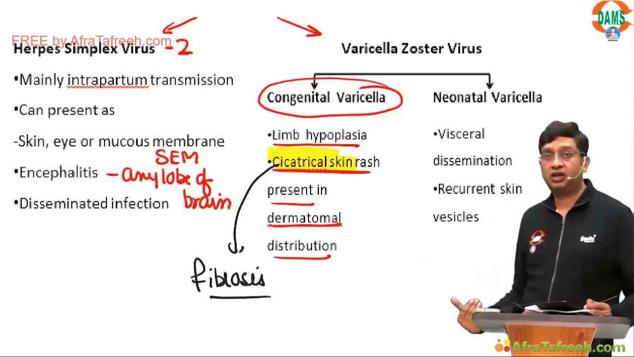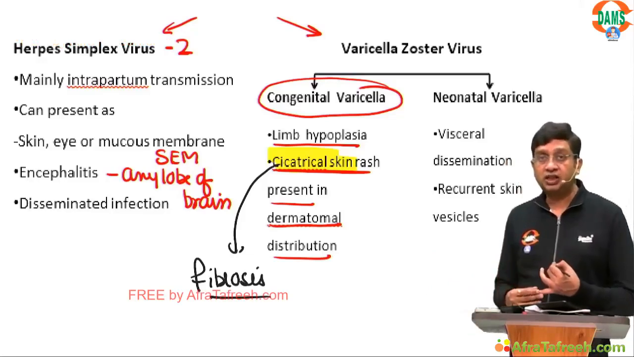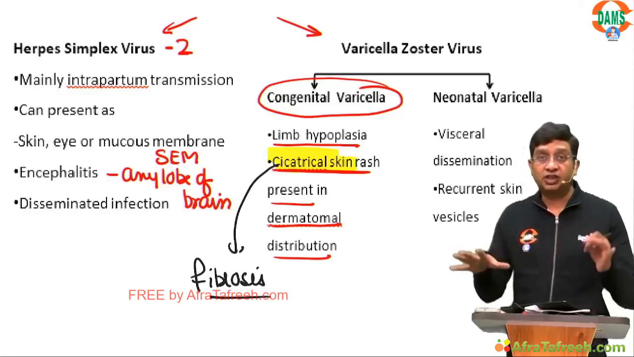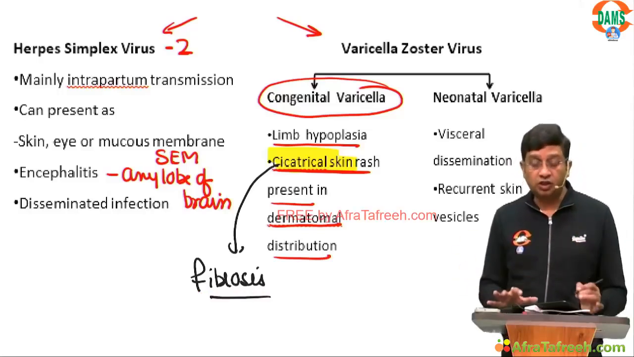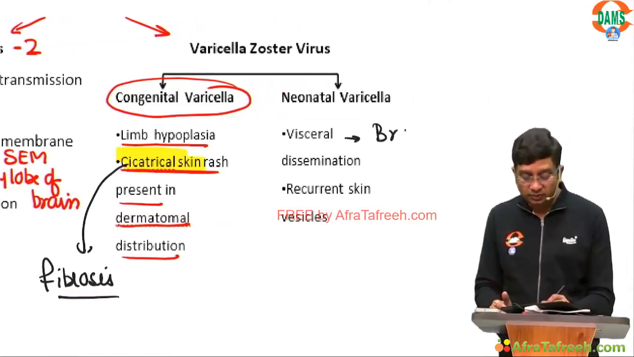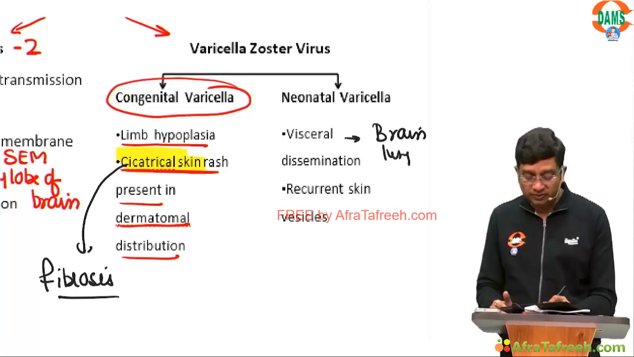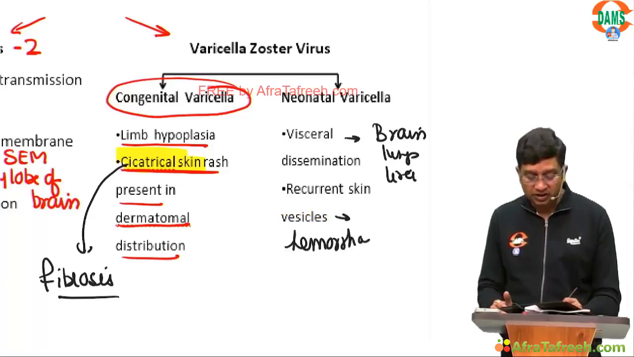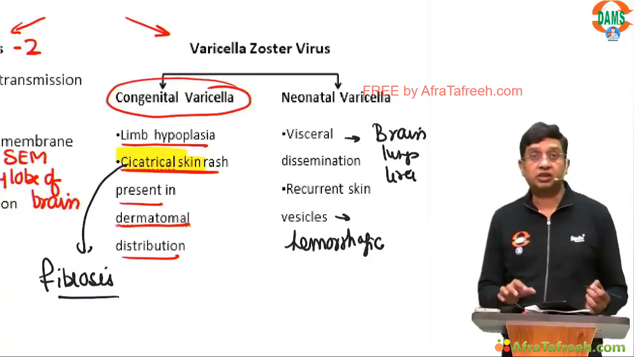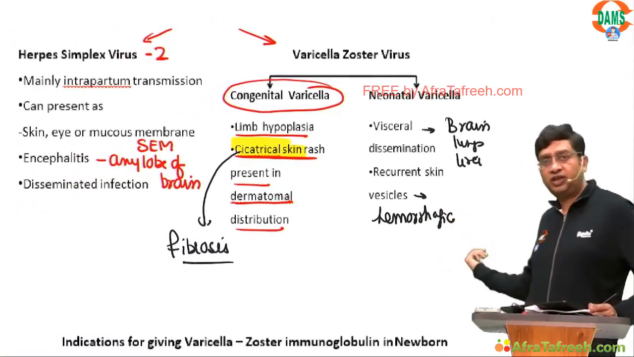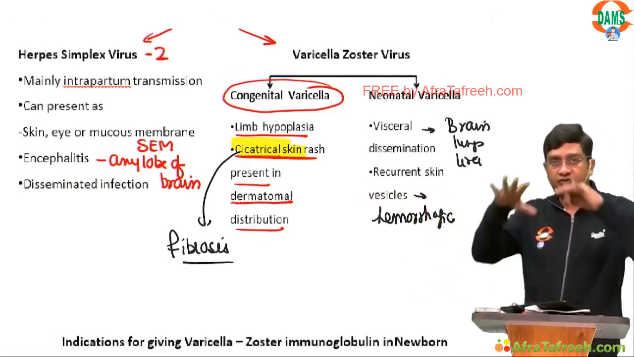Neonatal varicella. Right? In neonatal varicella, this will not present like a chickenpox. It will present with involvement of the organs, visceral dissemination, with involvement of the brain, lungs, liver, and it can present with skin vesicles which are hemorrhagic. So you can easily revise, because in both neonatal varicella and herpes the treatment is acyclovir. So I've tried to put it like this.